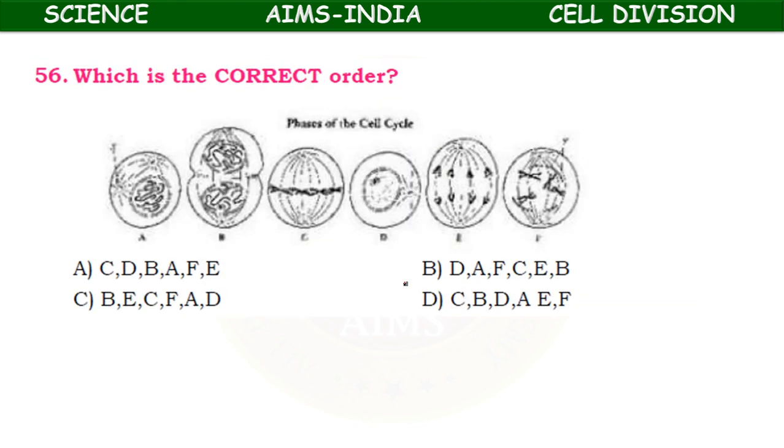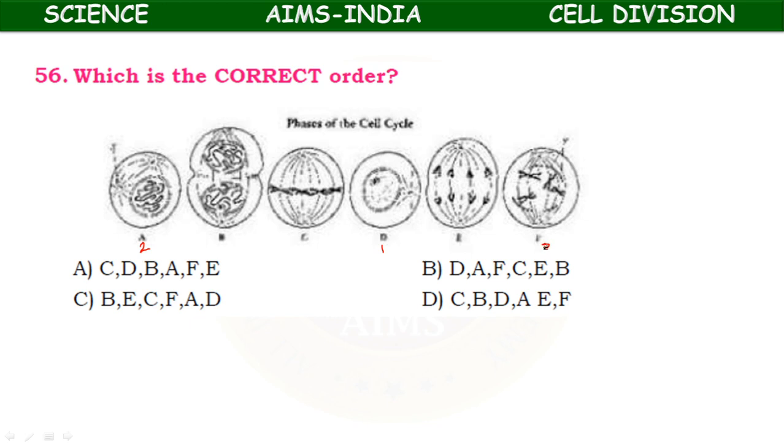Next, which is the correct order? A, B, C, D, E, F are given. So, you have to place it in correct order. Okay, let us number. So, this is the first, interphase. So, D is the first, then A is the second, and the next one is F, the third one.